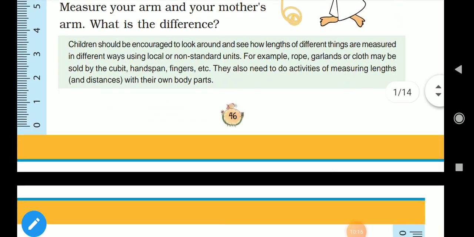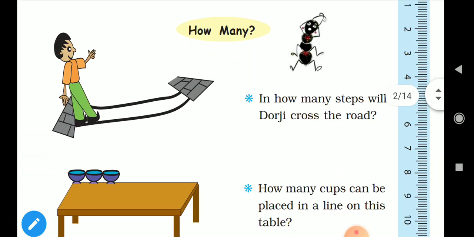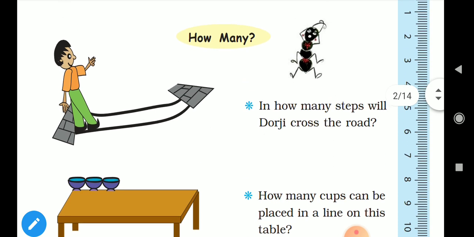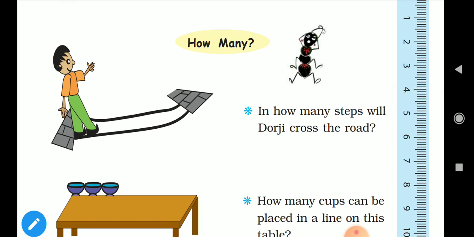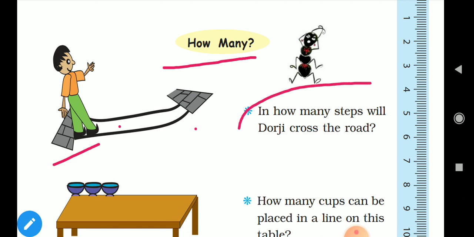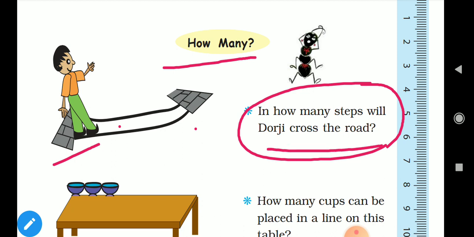Okay, now we will move to 47th page. See here, how many. In this page, look here, a boy is walking, and read this question. In how many steps will Dorji cross the road? He is crossing the road. Treat that this is the road.